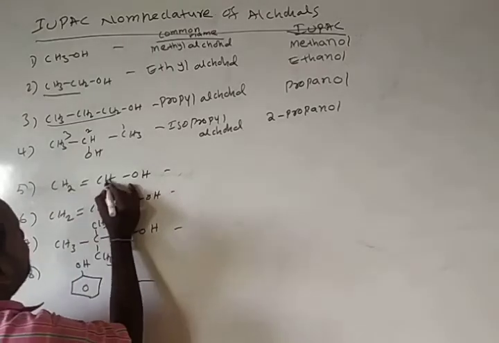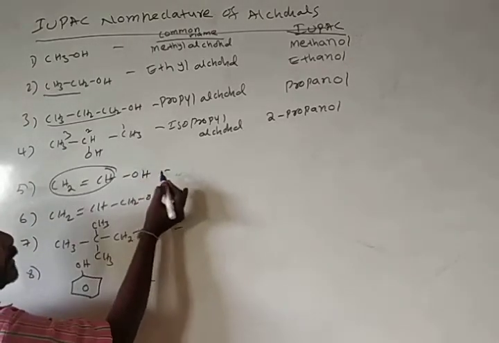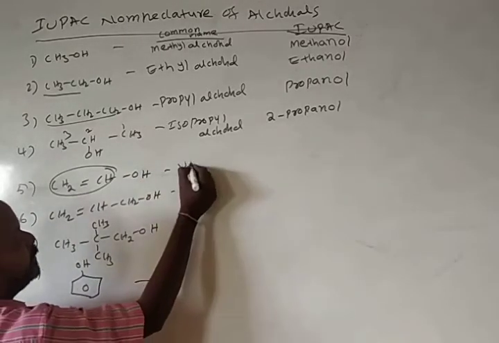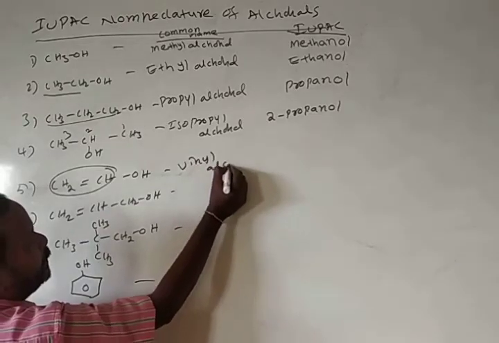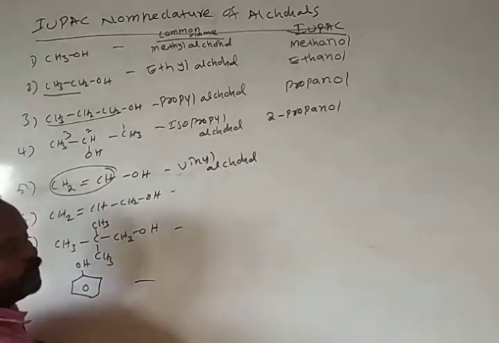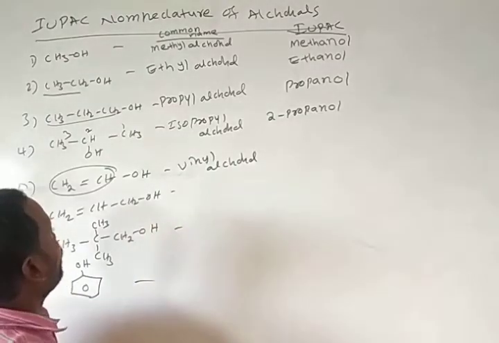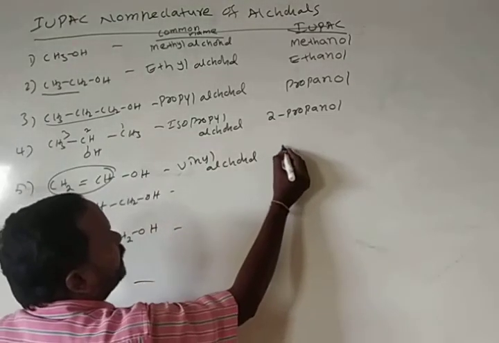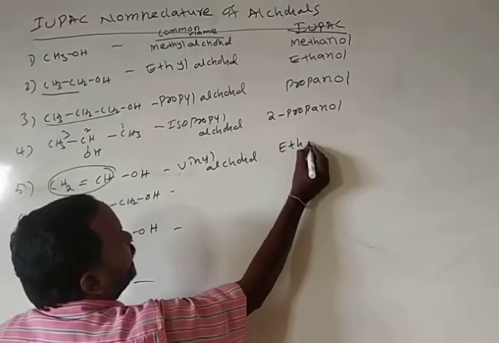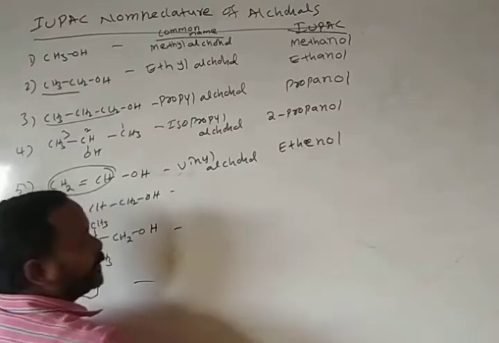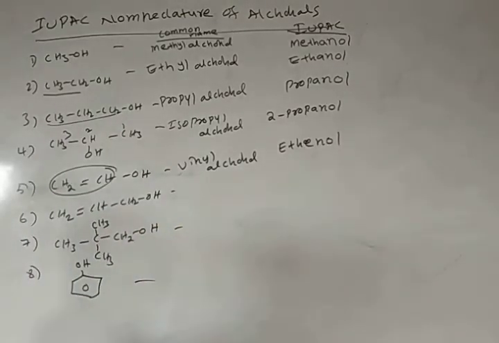Okay, this is the vinyl group. The vinyl group is attached to the OH, so we call this vinyl alcohol. The IUPAC name of this one is ethanol.